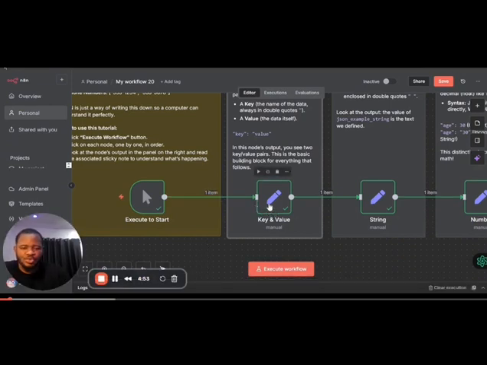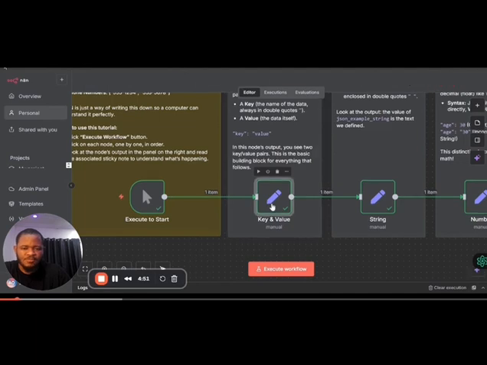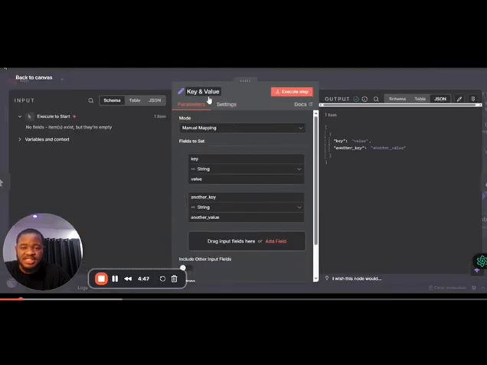So if I go ahead to open up this node now, let's look at what I'm saying. And mind you, this is an edit field node in n8n. Oh sorry, the creator has already renamed this. So you can just rename your node in n8n. So this has been renamed to key and value. Now the edit field is a very, very useful node. I'll keep preaching the gospel of the edit fields. It's very useful in data transformation, data manipulation, and all like that.